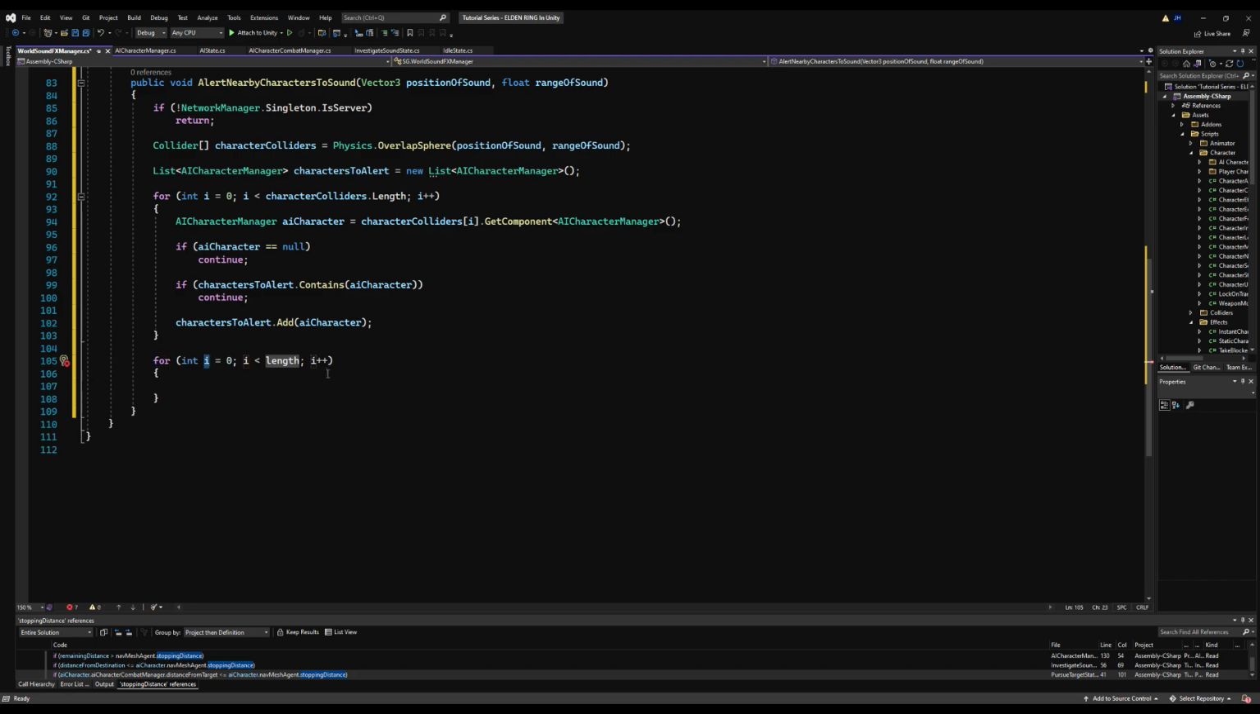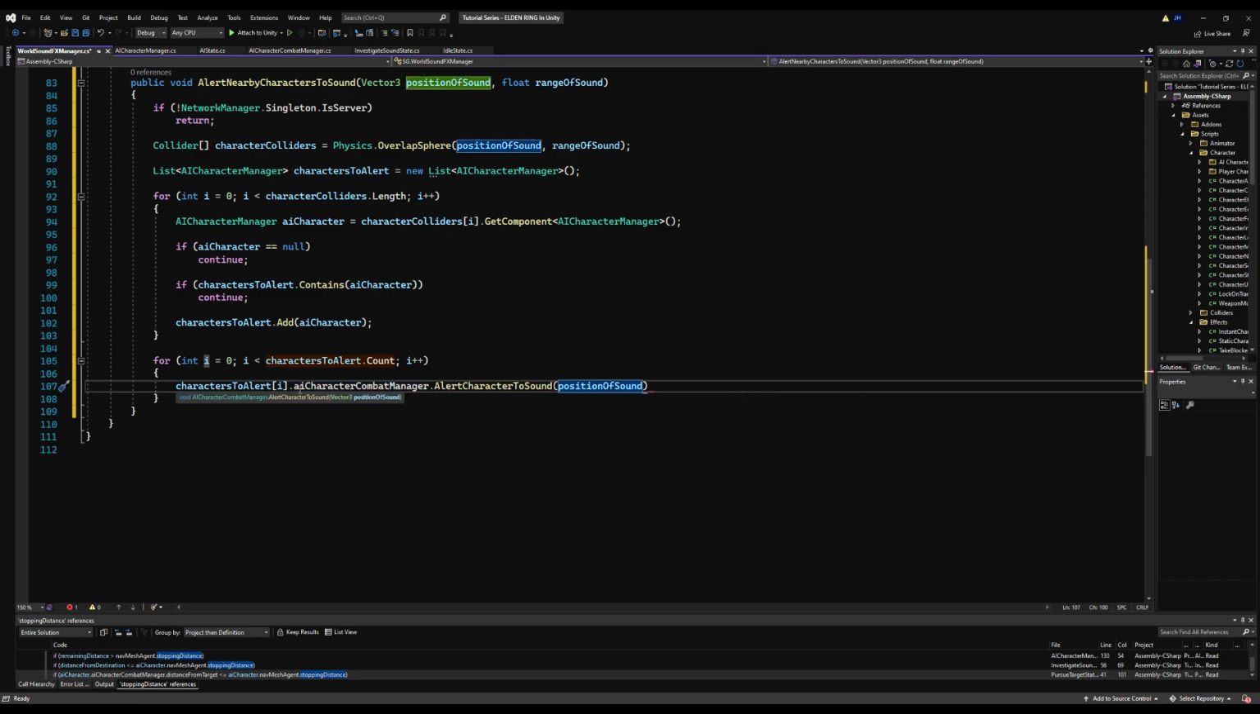And then lastly, we're just going to do a for loop and iterate through this list of characters to alert, and we're going to get each of these characters' AI character combat manager, and we're going to alert them to the sound. So it should be AI character combat manager, because the default character combat manager doesn't have this. You can't alert a player to a sound. We're going to say alert to sound, and pass the position of the sound. Very cool.